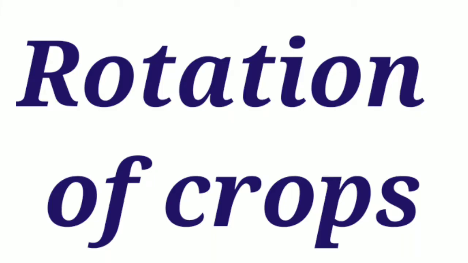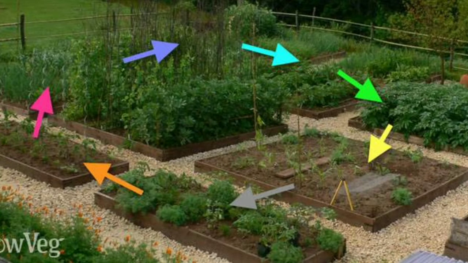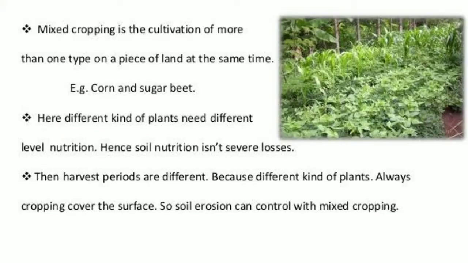The next method is rotation of crops. Rotation of crops means growing crops in alternate seasons. In this method, different types of crops are grown alternately in the same field, because as we know, different crops need different types of nutrients from the soil. So when alternate crops are grown in the same land, it helps in retaining the fertility of the soil by itself. When alternate crops are grown, the deficiency of a particular type of mineral is restored by the soil itself in the alternate season.